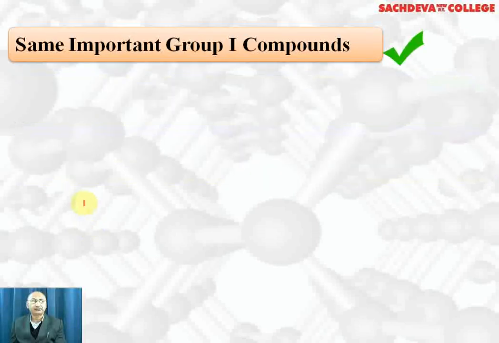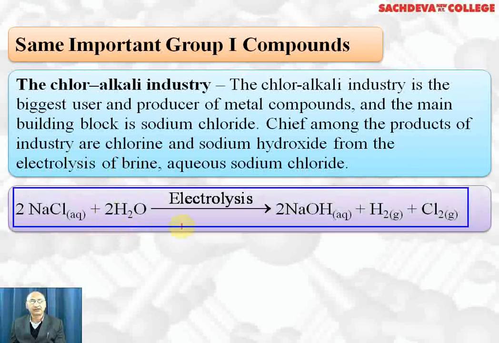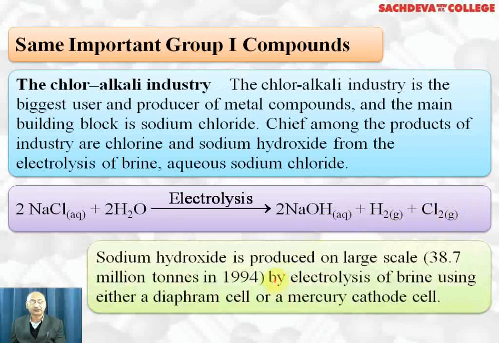Some important compounds of group 1. First is chlor-alkali. Industry is the biggest user and producer of alkali metal compounds, and the main building block is sodium chloride. Chief among the products of the industry are chlorine and sodium hydroxide from the electrolysis of brine, which is an aqueous saturated solution of sodium chloride. Sodium chloride on electrolysis gives sodium hydroxide, hydrogen gas, and chlorine gas. Cathode and anode must be separated so that NaOH and chlorine do not react with each other. Sodium hydroxide is produced on a large scale by electrolysis of brine using a diaphragm cell or mercury cathode cell.